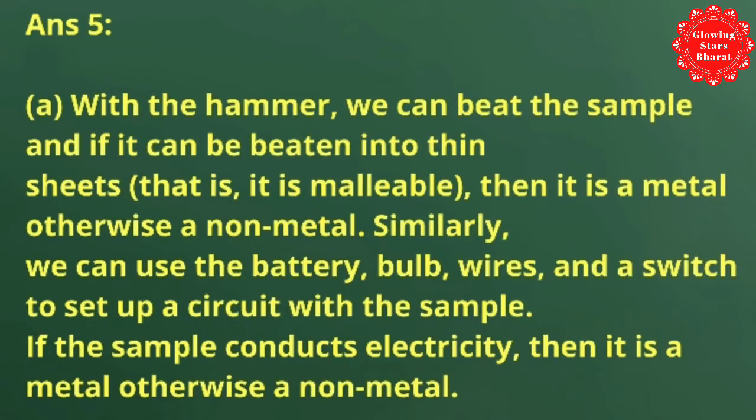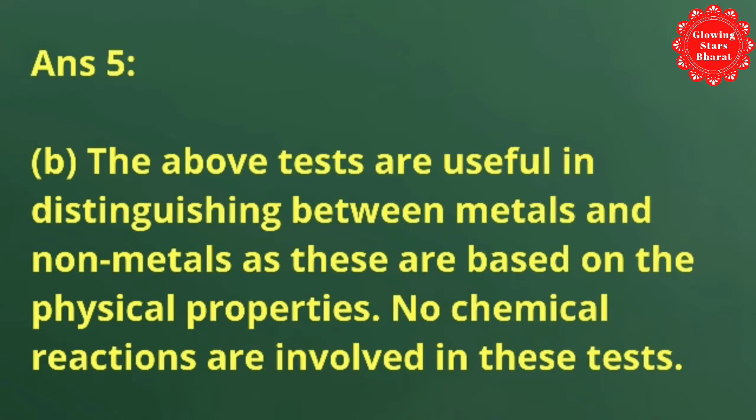So the final answer A. With the hammer we can beat the sample, and if it can be beaten into thin sheets, that is, it is malleable, then it is a metal, otherwise a non-metal. Similarly, we can use the battery, bulb, wires and a switch to set up a circuit with the sample. If the sample conducts electricity, then it is a metal, otherwise a non-metal. Answer B. The above tests are useful in distinguishing between metals and non-metals, as these are based on a physical property. No chemical reactions are involved in these tests.